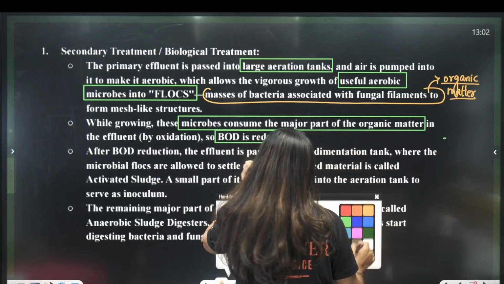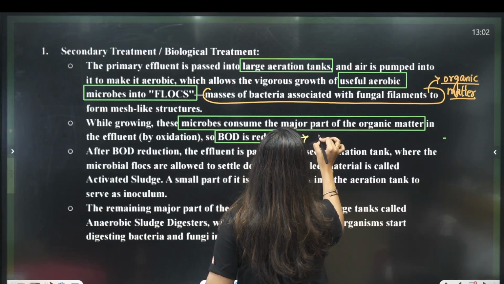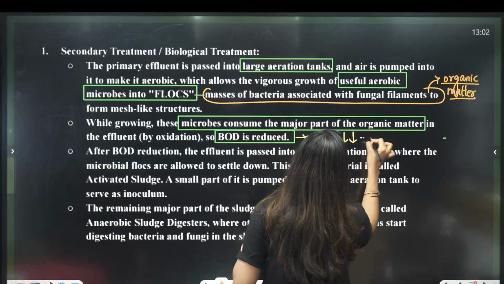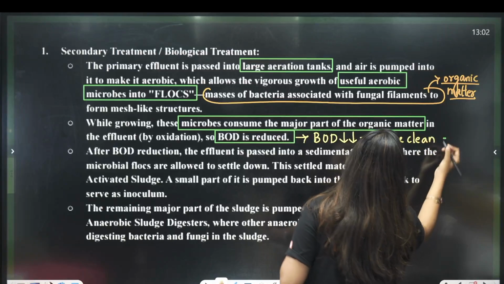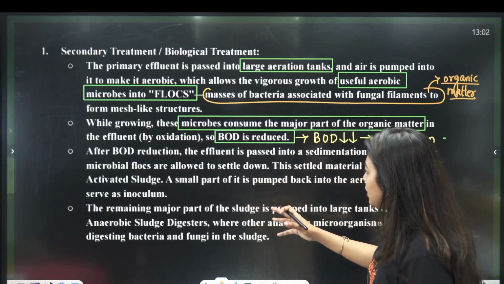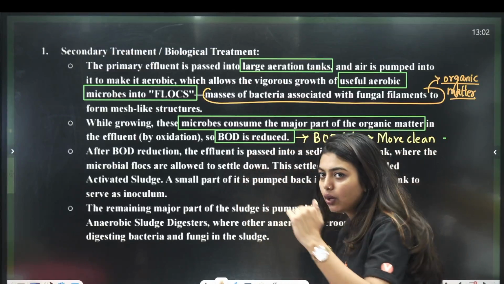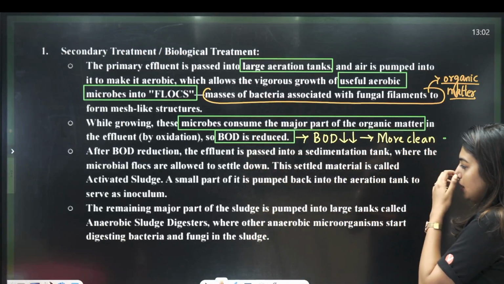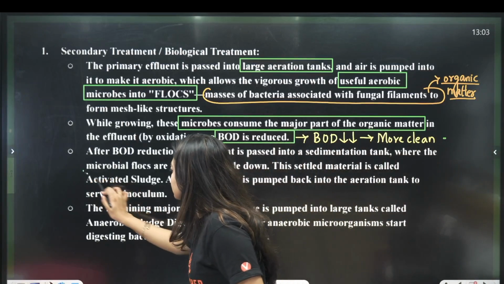BOD is biochemical oxygen demand. So students, here what is going to happen? Understand that if BOD is less, that means the water is more clean. If BOD is more, that means organic matter is going to be more. After BOD reduction, the effluent is passed into the sedimentation tank where the microflocs are allowed to settle down. This settled material is called activated sludge.